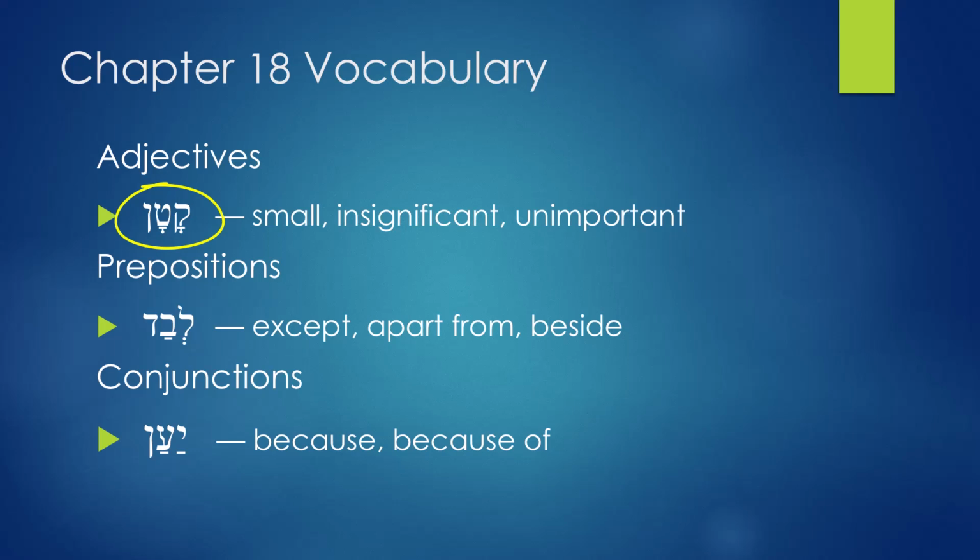Yet we find grace, because the one who is small, the one who is insignificant, the one who is unimportant, is the one who was crowned king. So Hebrew is very interesting. Hebrew is going to uncover things that are hidden underneath the text. So the word that is being translated as youngest there in the Bible is the adjective katan. Katan means small, insignificant, unimportant. And that is very important when you're preaching or doing exegesis. And this is why we learn Hebrew.